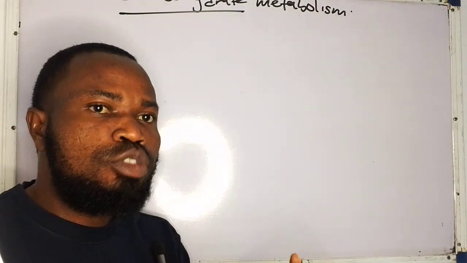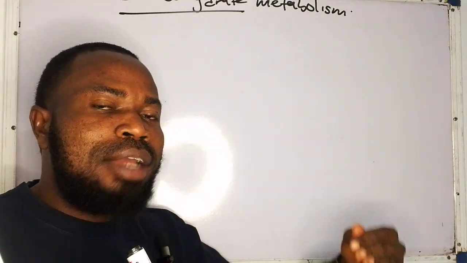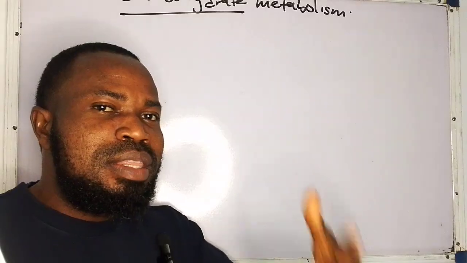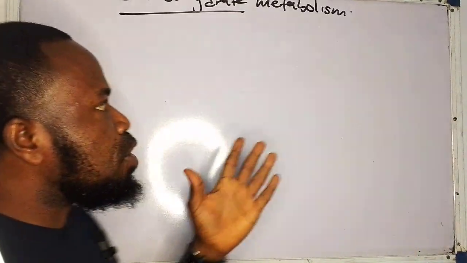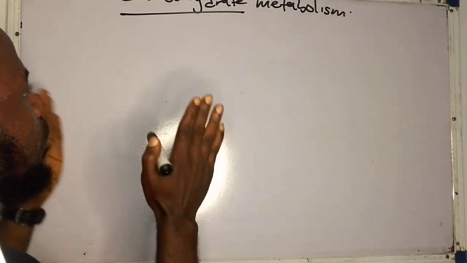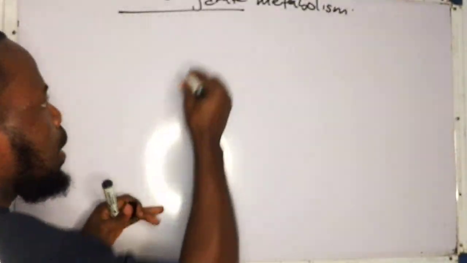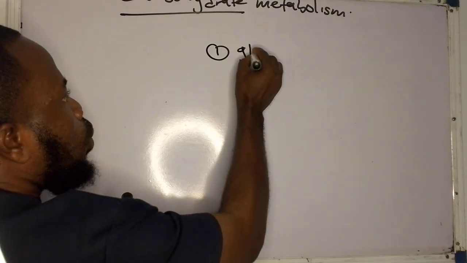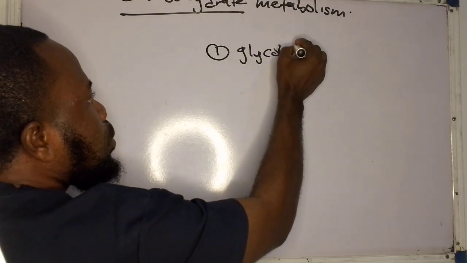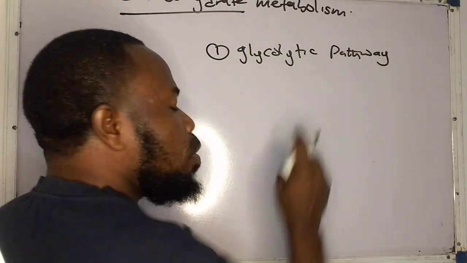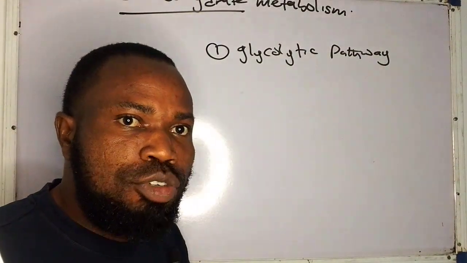But for now, we want to look at how carbohydrates are metabolized in various organs in the body and the pathways that are involved in this metabolism. First off, in metabolism of carbohydrate, there are some pathways that I need to list out that you must know. First off, we have to pay attention to the glycolytic pathway. It is one of the simplest pathways in carbohydrate metabolism.